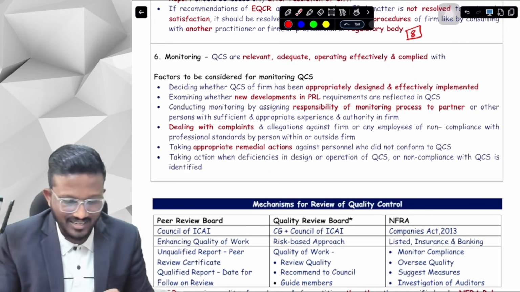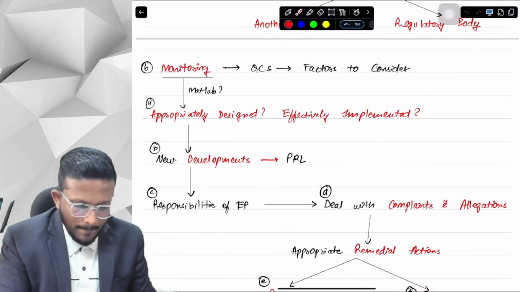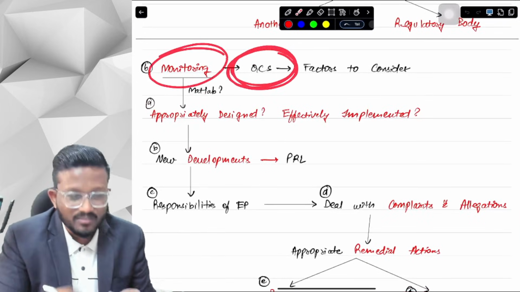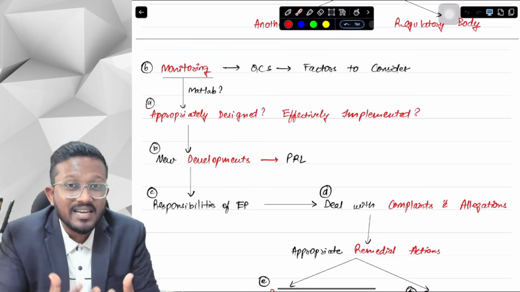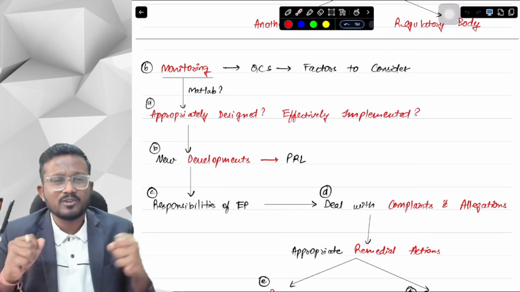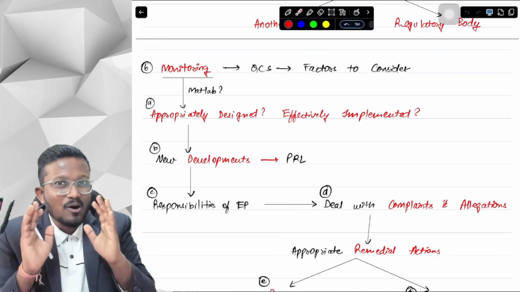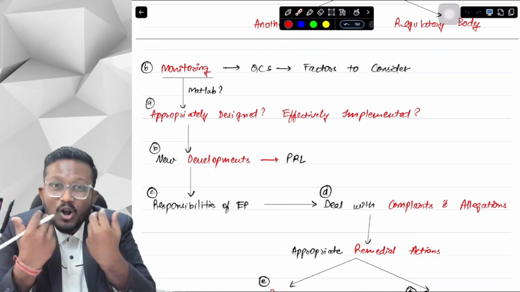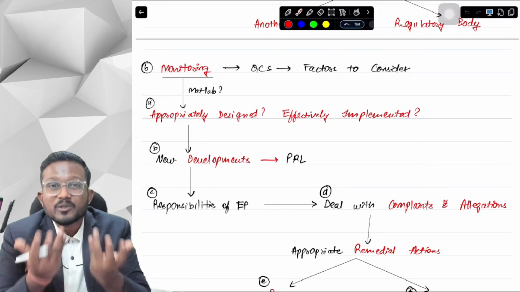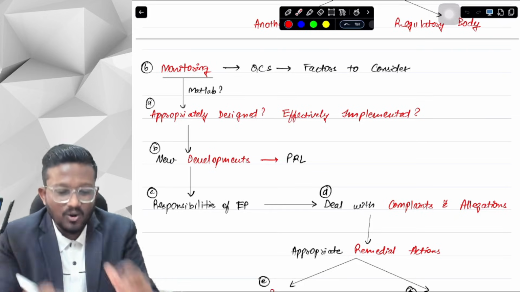Okay, yes sir. Next we are discussing the sixth element, that is monitoring the quality control system. What does the word monitoring mean? Monitoring means that we have designed the quality control system and implemented it, but are we actually following it? Are we actually giving our services based on the quality control system? Because if we are not following it, then what is the use of maintaining a quality control system?